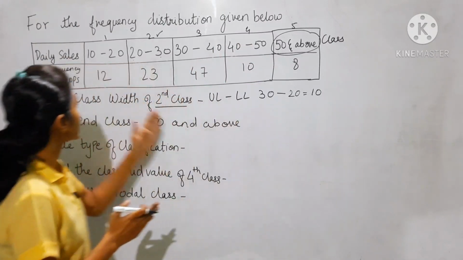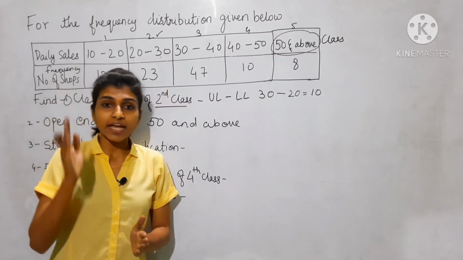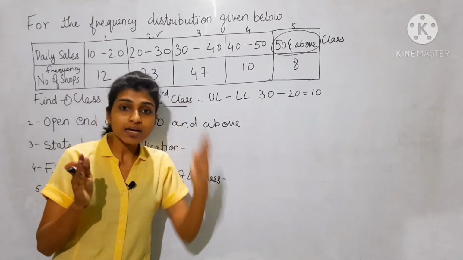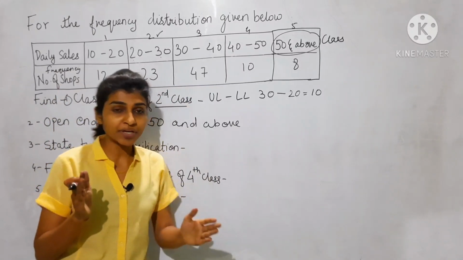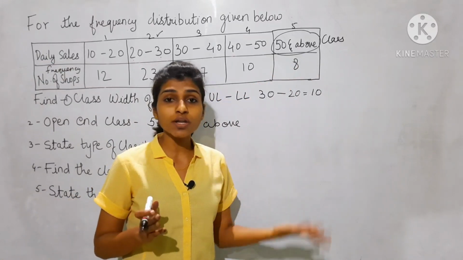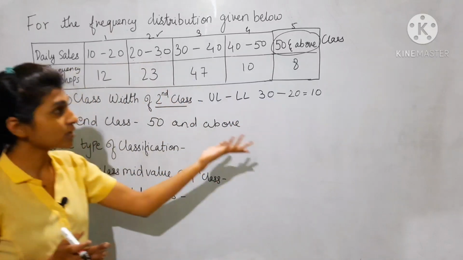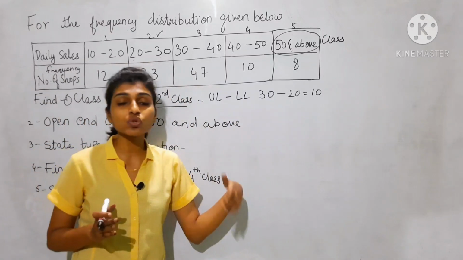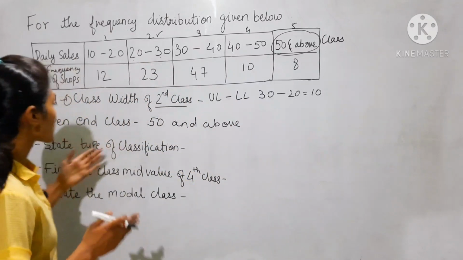All the remaining classes have an end. Like for example, the first class is 10 to 20, and 20 is the limit. But the fifth class is 50 and above, so there is no upper limit given in the open end class.